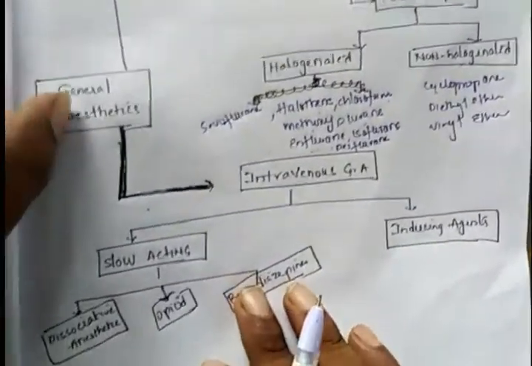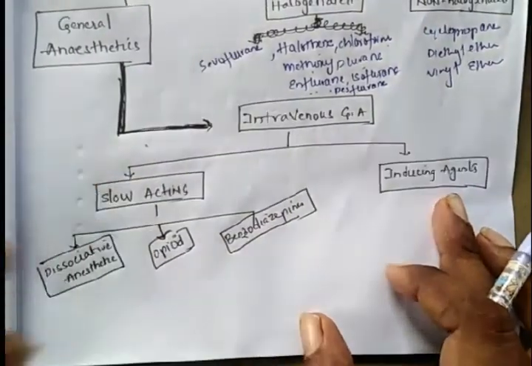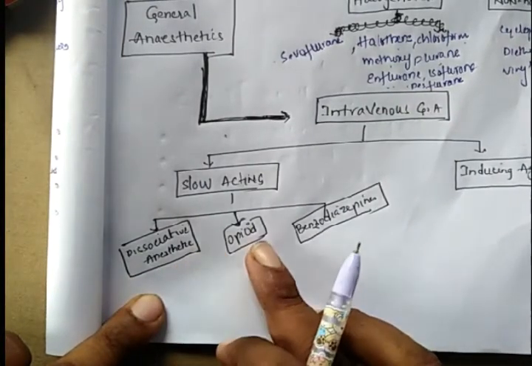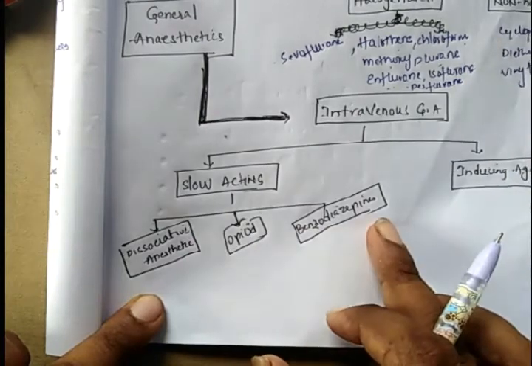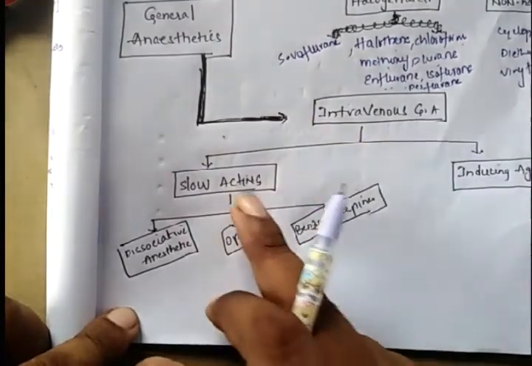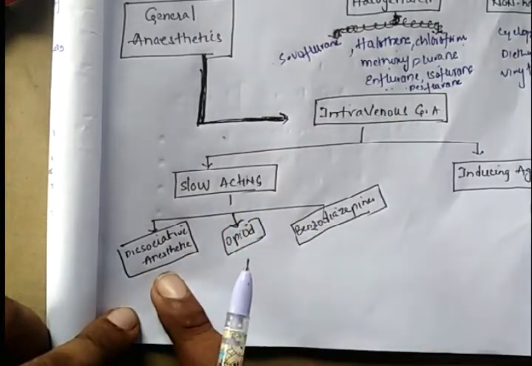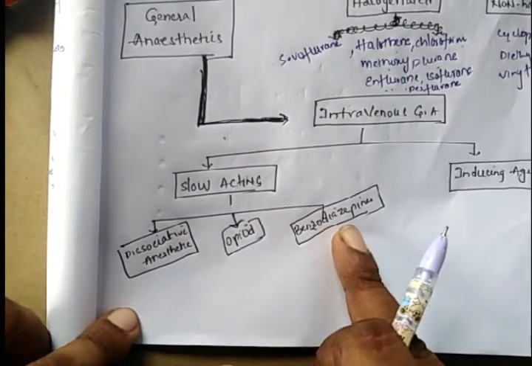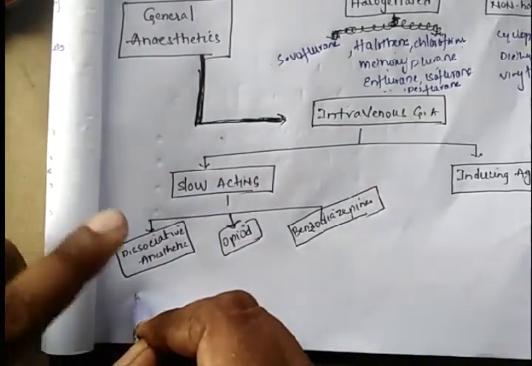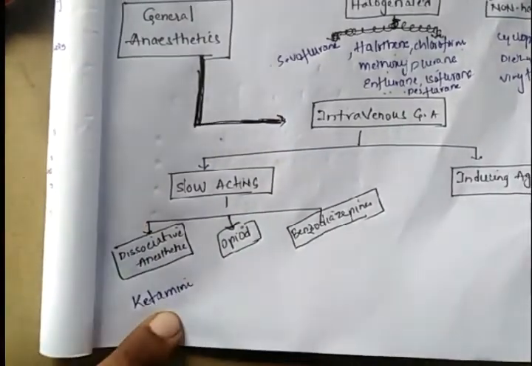Coming to the intravenous general anesthetics, these are majorly classified into slow acting and inducing agents. The slow acting are again further classified into three categories: dissociative anesthetics, opioids, and benzodiazepines. An example for the dissociative anesthetics is ketamine.